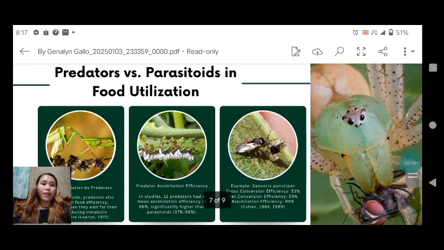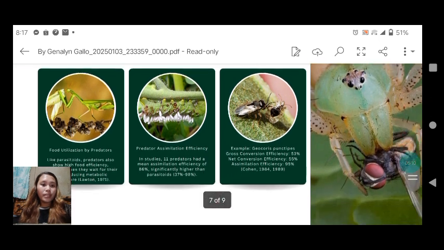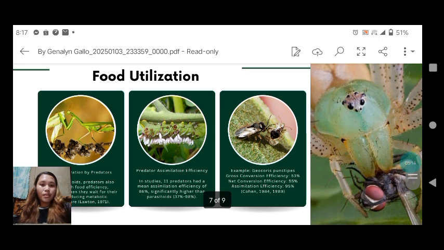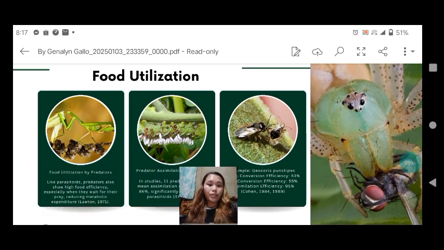Predators versus parasitoids and food utilization. Food utilization by predators. Like parasitoids, predators also show high food efficiency, especially when they wait for their prey, reducing metabolic expenditure, according to Lawton, 1971.